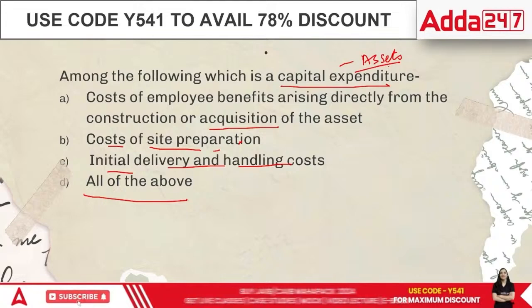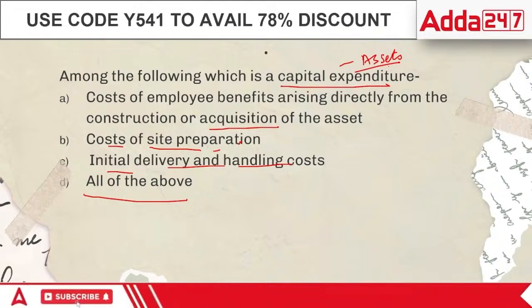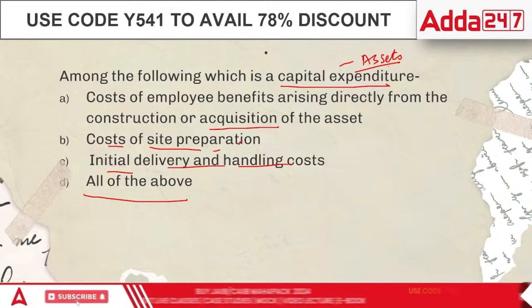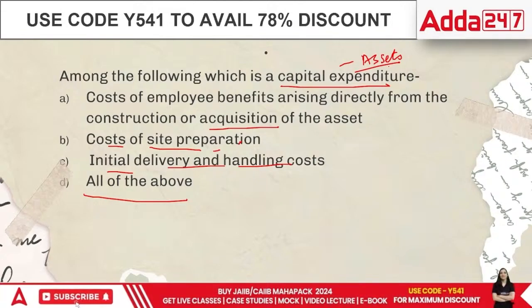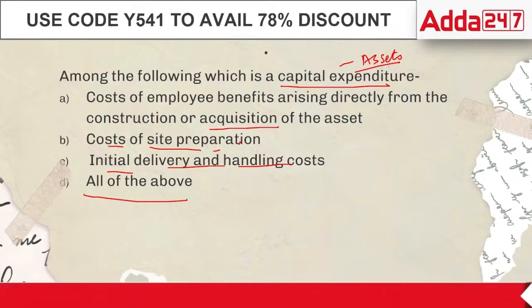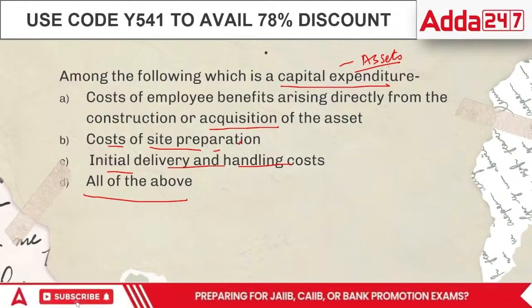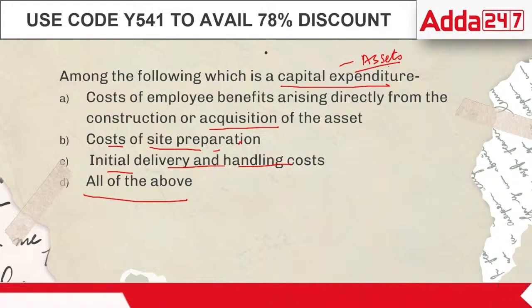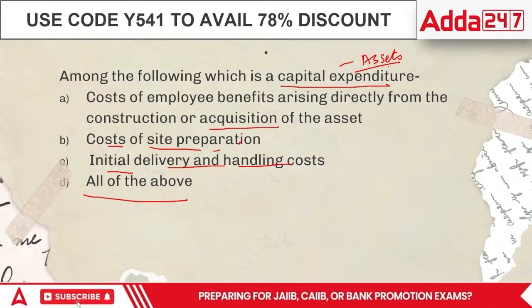Then comes the next point, cost of initial delivery and handling cost. Yes, it has to be recorded as well. When we talk about initial handling, this is also required. Without this, you cannot work further. So this is also to be included.